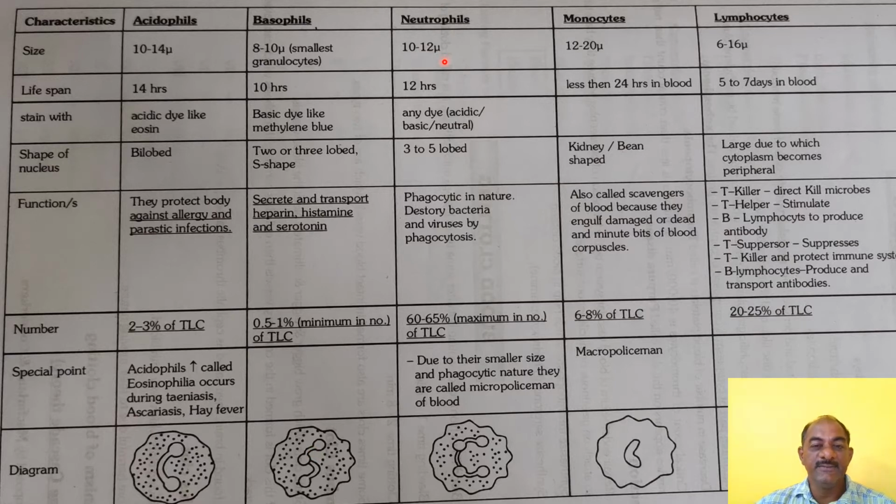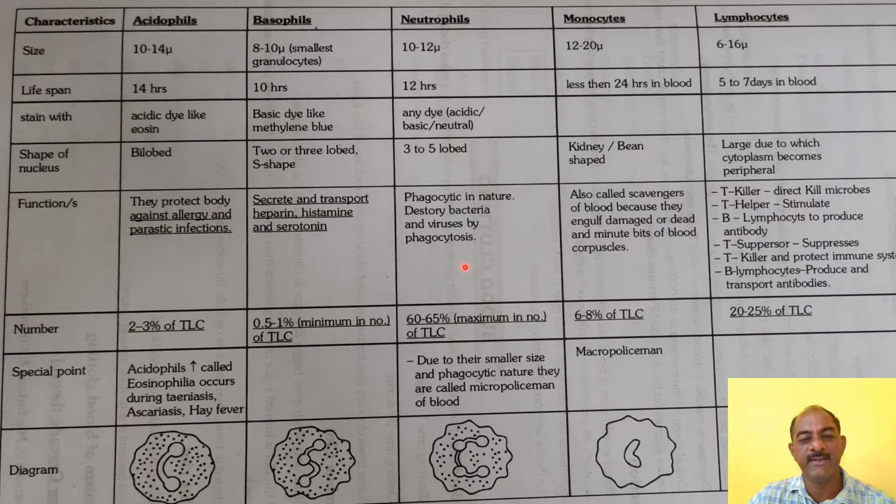Then the third one is neutrophil: size 10 to 12 micron, lifespan 12 hours. They stain with any dye, acidic, basic, as well as neutral. A 3 to 5 lobed, multi-lobed nucleus is present, surrounded by granular cytoplasm. The main function is that they are phagocytic in nature.